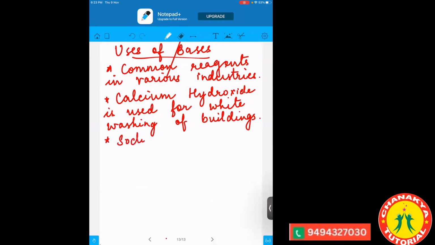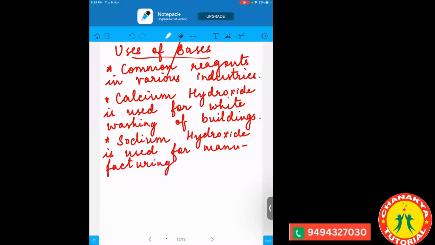Then sodium hydroxide is used for manufacturing soap.